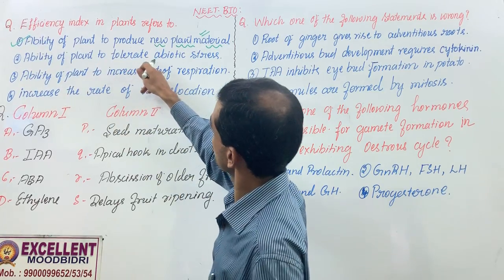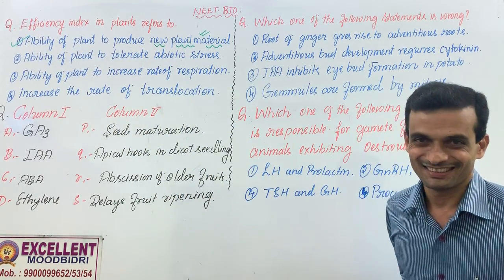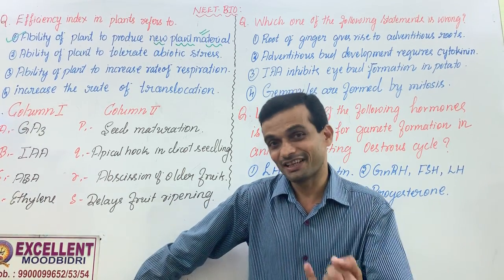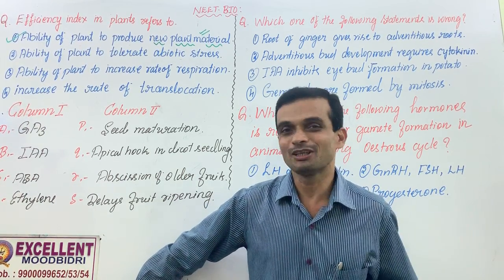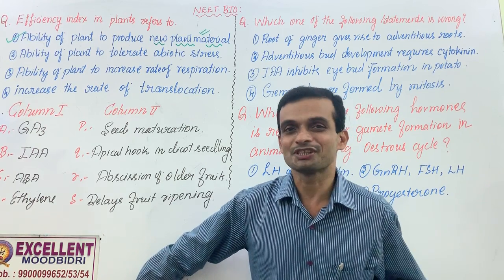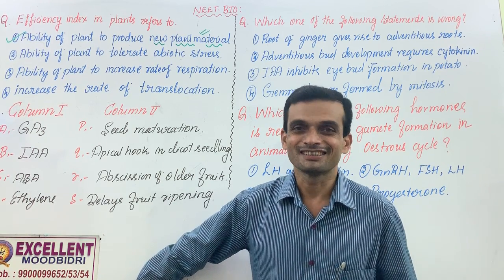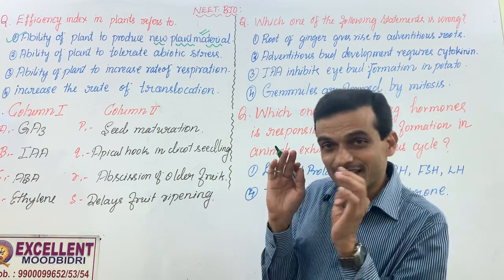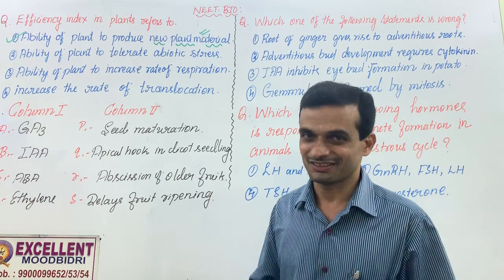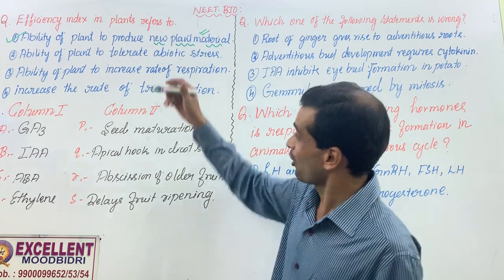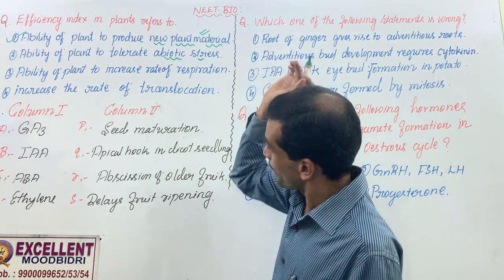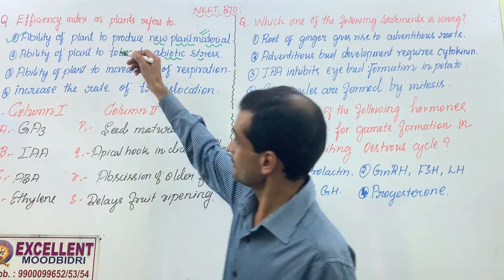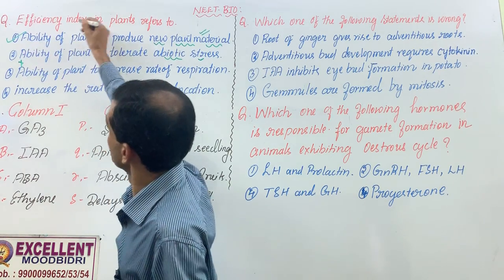Ability of plant to tolerate abiotic stress. What do you mean by abiotic stress? The temperature is very high. The temperature is extremely low. Soil doesn't have sufficient water. There is wilting. There is stress. Abiotic stress indicates extreme climatic conditions. Find out which hormone is secreted by the plant in case of abiotic stress. That can also be asked in the NEET. But this is not related to efficiency index.